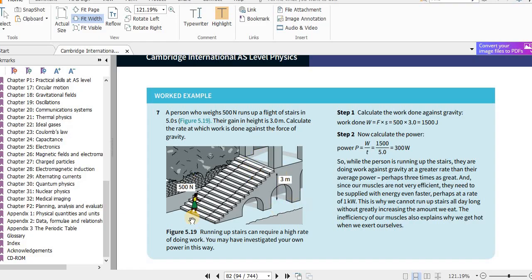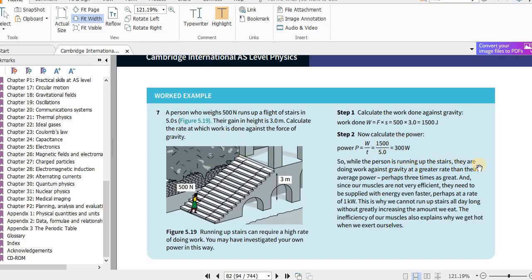3 meters, weight is 500. So the work done is force times distance moved in the direction of the force. Now the distance moved in the direction of the weight force is 3 meters. So it's 500 times 3, which is 1500 joules. They are asking us the rate at which work is done. Power equals work over time. So this is the rate at which work is done. We are, in other words, supposed to find the power. So it's this divided by the time, which is 5 seconds. So we get 300 watts.